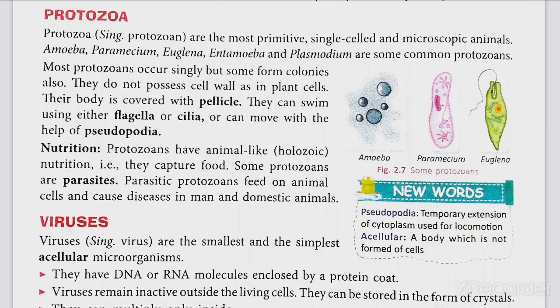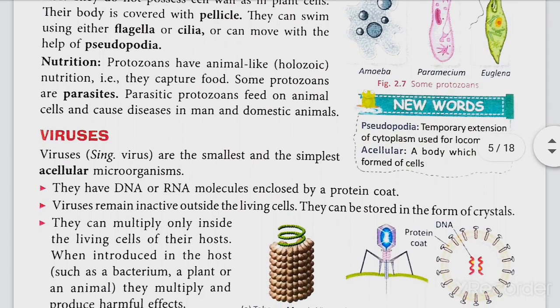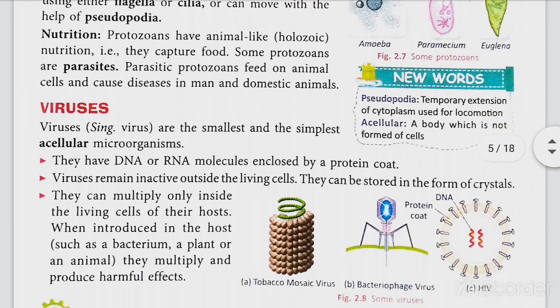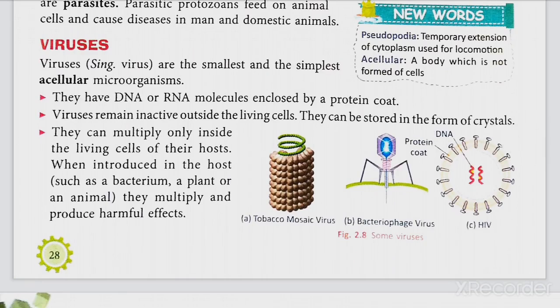Now, the next group is viruses. Viruses, singular virus, are the smallest and the simplest acellular microorganisms. They have a DNA or RNA molecule enclosed by a protein coat. This is the structure of a virus, such as tobacco mosaic virus, bacteriophage virus and HIV. So a virus has a DNA or RNA molecule enclosed in a protein coating.